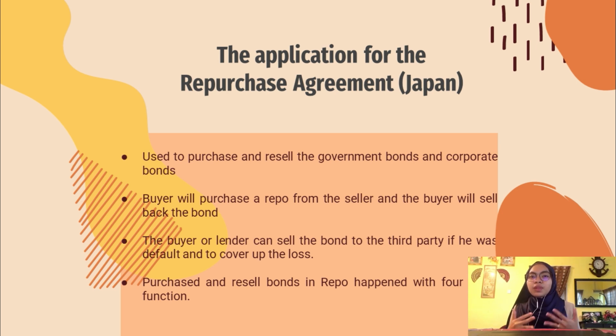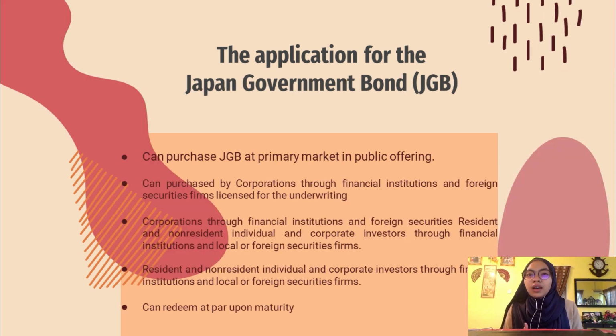Okay, now let's move into the last instrument, which is Japan government bond. We can purchase JGB in the primary market in public offering.